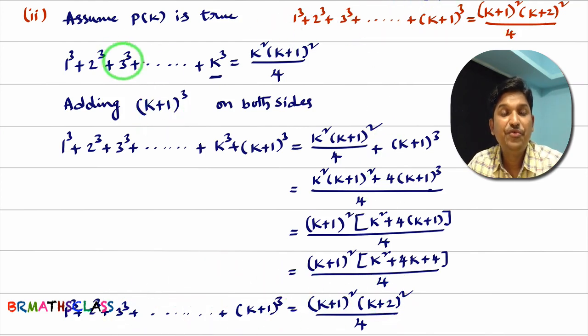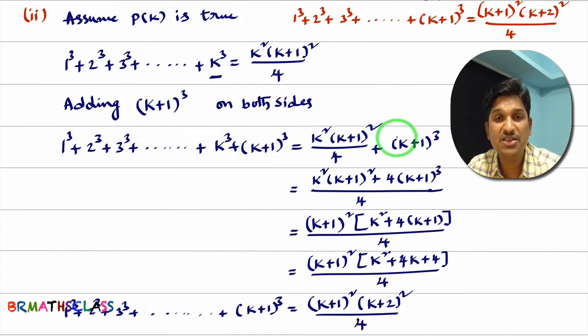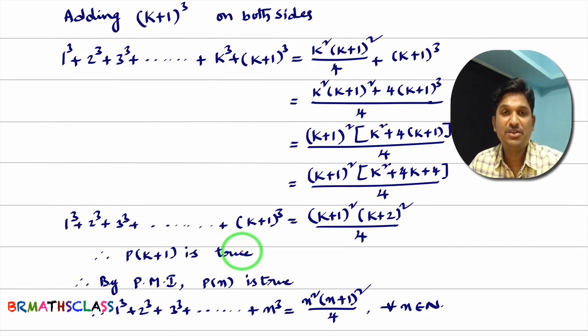What happened? We assumed p of k is true. We assumed this is true. After adding a particular term on both sides, whatever you get is also true. That means this is true. After doing a little bit of simplification, I got this statement. What is this? This is p of k plus 1. That means p of k plus 1 is true.